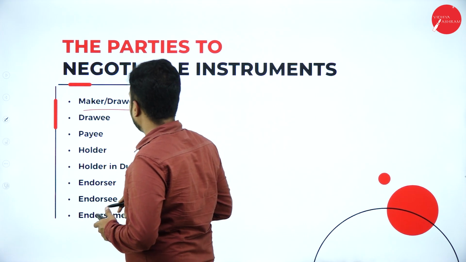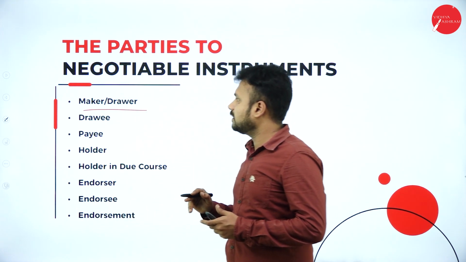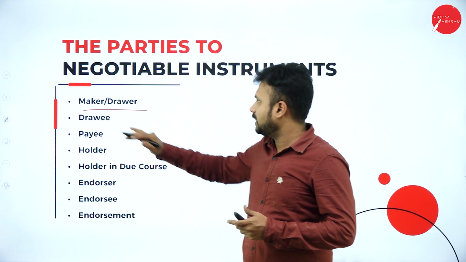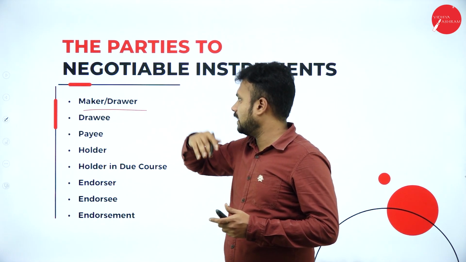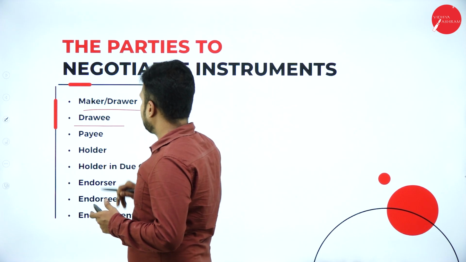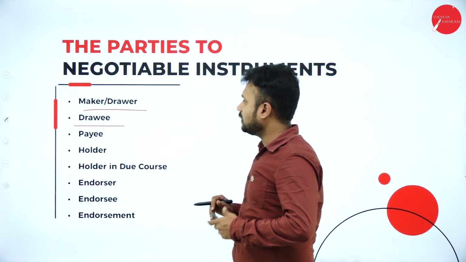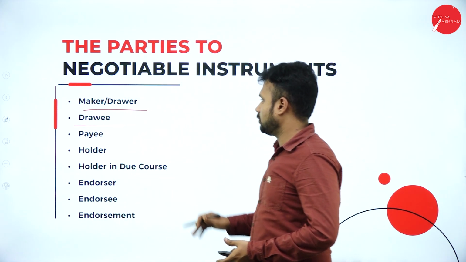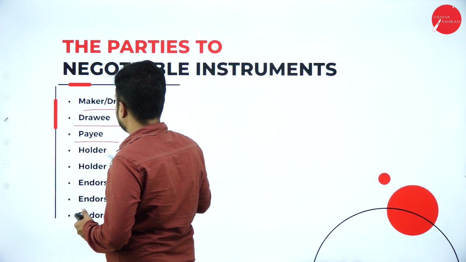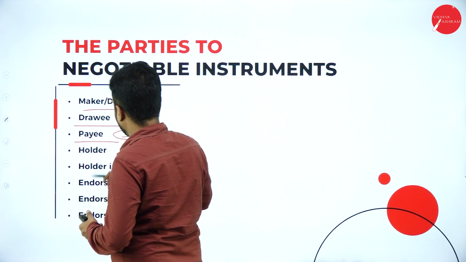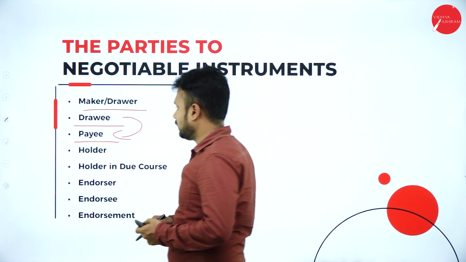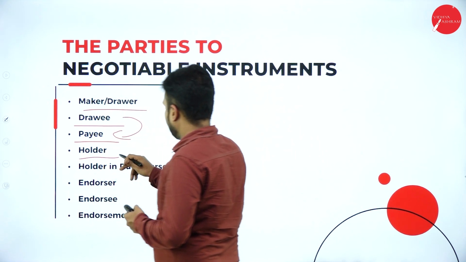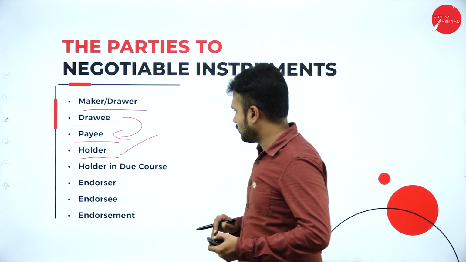The drawer or the maker. Okay, so the maker is nothing but the one who is going to issue it. The drawer is the one who is going to collect it. It is a transaction which is going to happen between the drawer and the drawee, the one who is going to collect. Payee. Okay, so drawee and payee means the payee is going to collect the amount. Holder, he is the person who is going to hold the negotiable instrument.